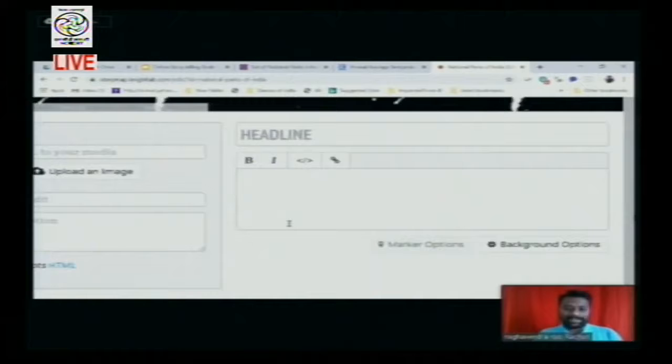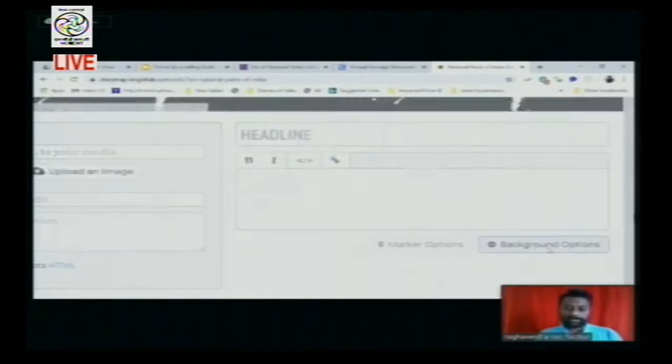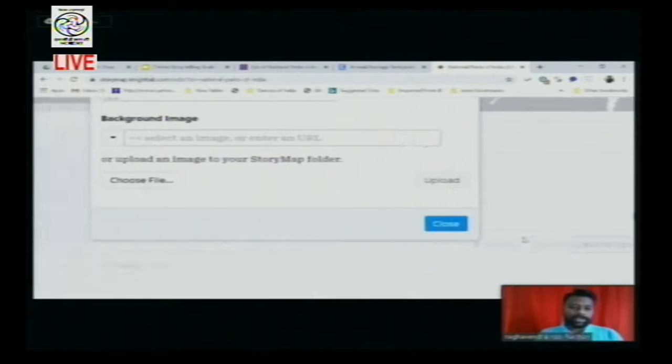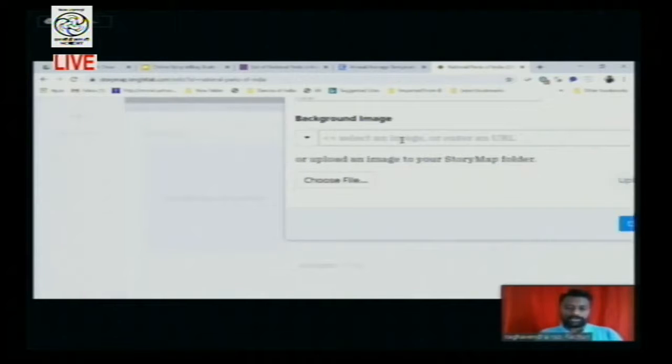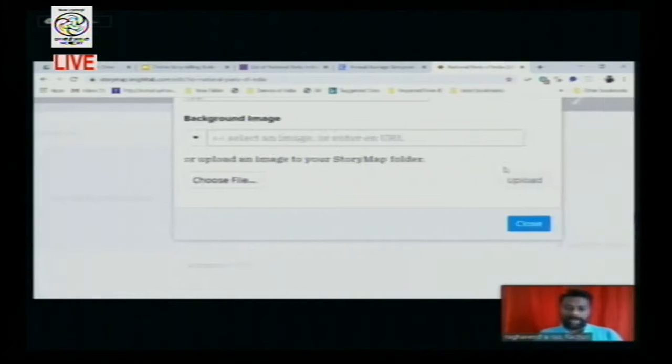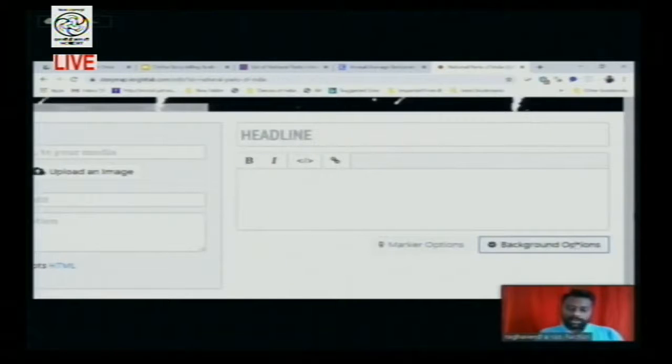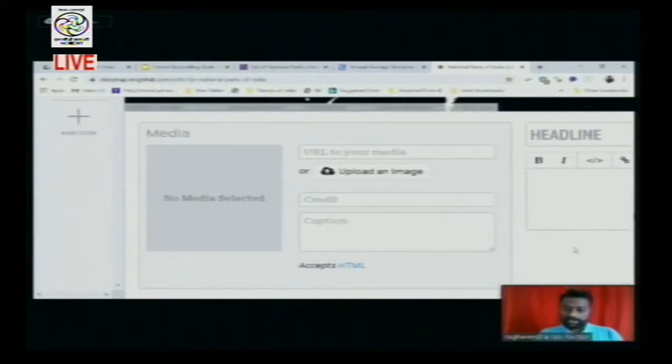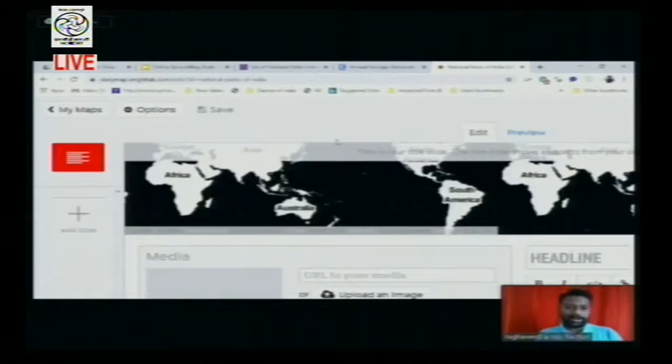Now move to the right. It is the headline and the text content, regarding what concept you are making a slide on. Now we are making the first slide. Before that, we have to go through the background options. If you want a background color or a background image, you can choose either of them with these background controls. Along with that, we can also see the overall options of your StoryMap JS.